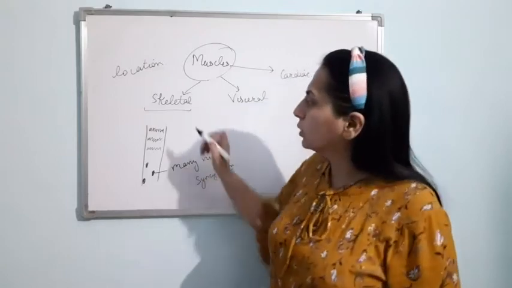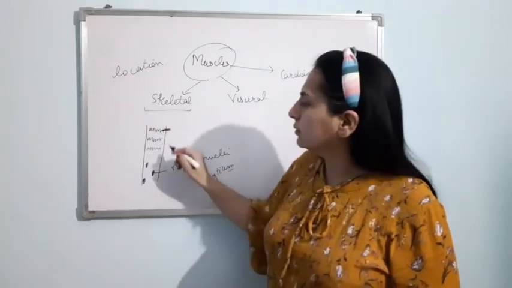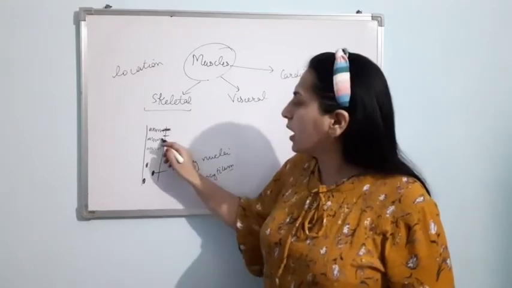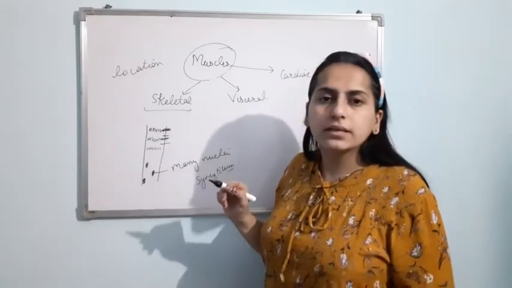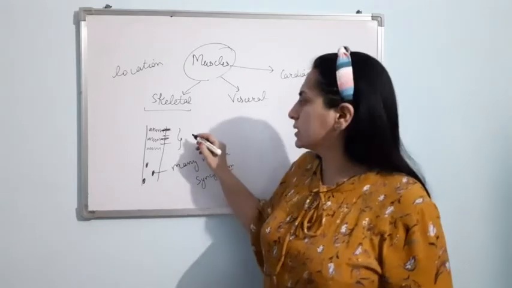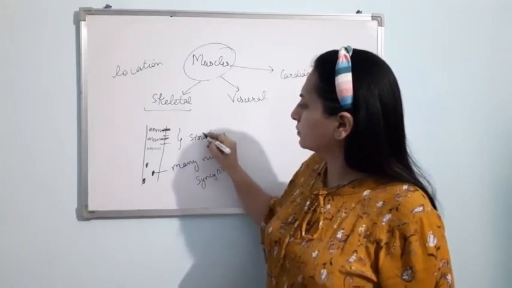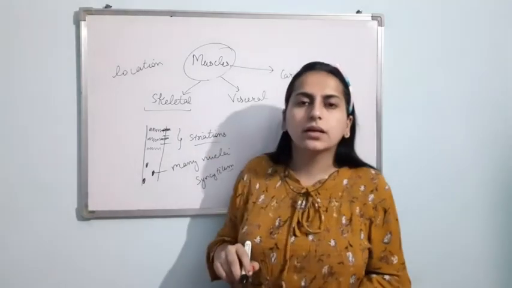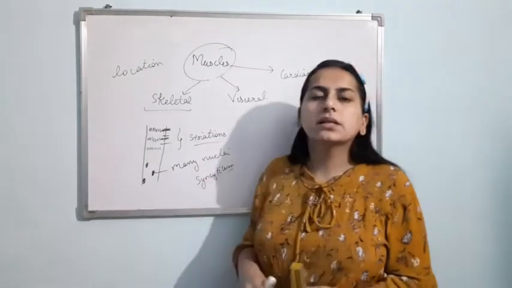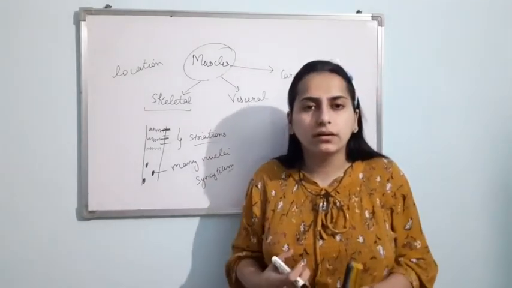Okay, so the dark band is there, then light band is there, dark band is there, light band is there. These bands are known as striations. Am I clear? Now, skeletal muscles are voluntary muscles. These are under the will of a human being.